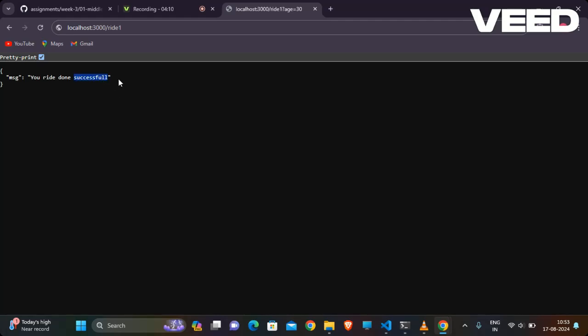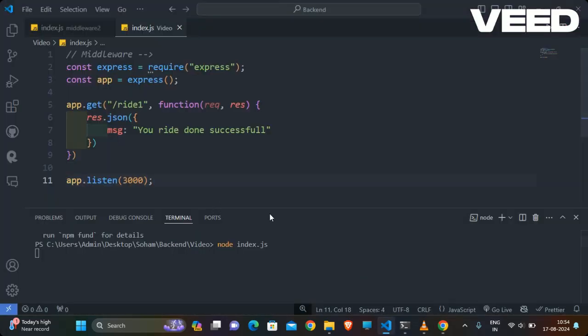Okay, but if I say that I need an age, and the age of that person should be greater than or equal to 14, then I will allow that person for the ride. Otherwise, ignore. Okay, then how will we do that?